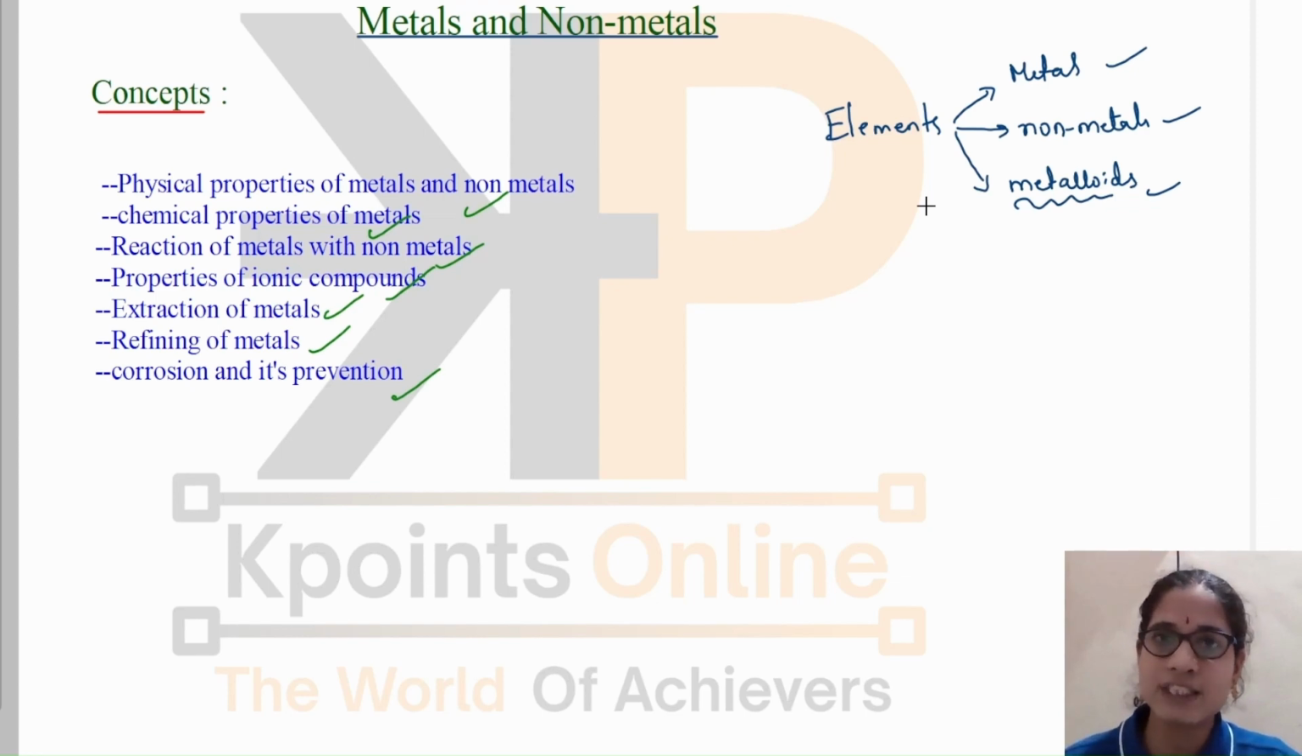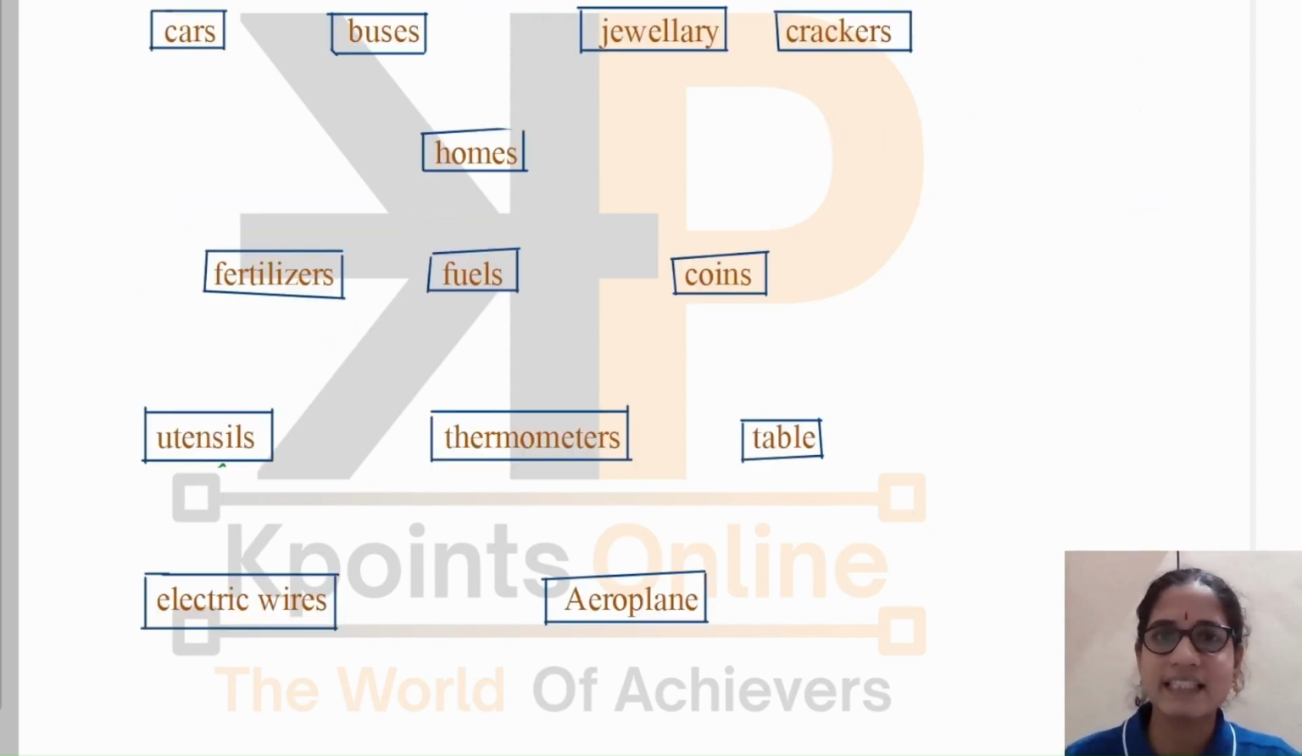We have applications of metals and non-metals in our daily life. You can see here, these are some of the materials or things that you see in your daily life. Yes, cars, buses, jewelry, crackers, homes, fertilizers, all these materials consist of either metals or non-metals. Can we check here what cars and buses are made up of? They contain the metal, mainly iron, steel. Yes, steel consists mainly of iron.